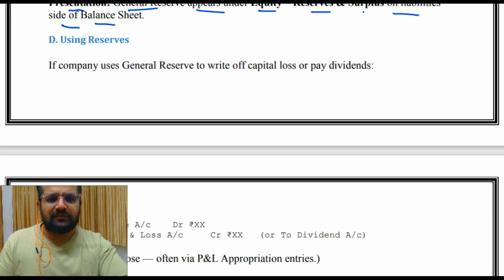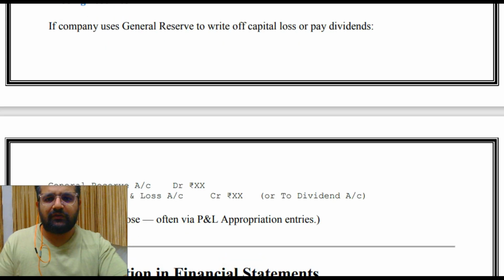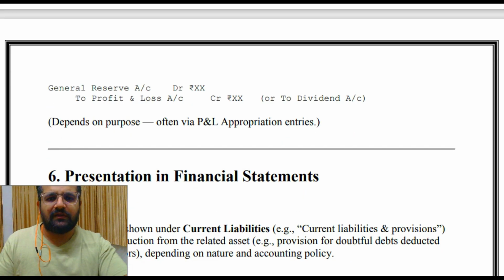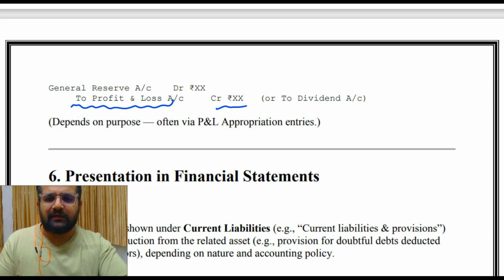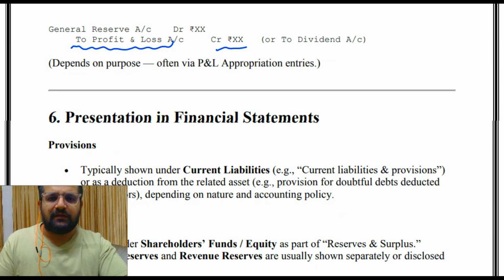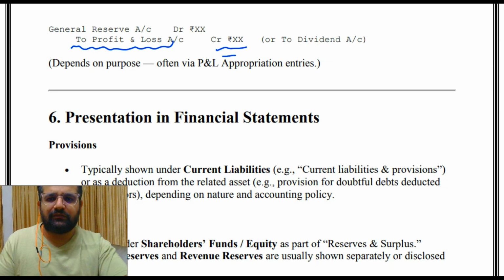Then using reserves, if the company uses general reserve to write off a capital loss or pay dividends: general reserve account debit, whatever the amount is, and to profit and loss account credit, or to dividend account. This is the case if the company uses general reserve to write off a capital loss or pay dividends. So it is profit and loss account credit or dividend account.